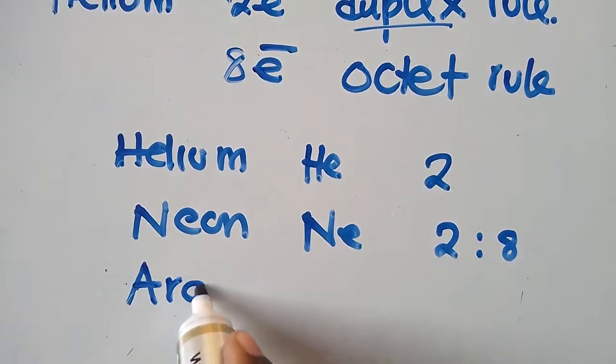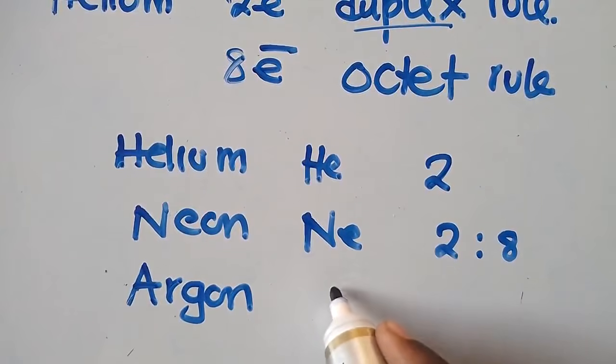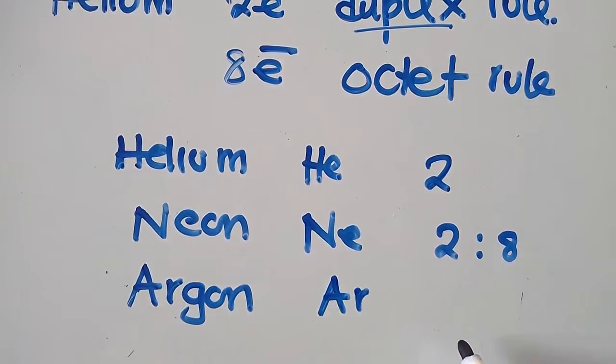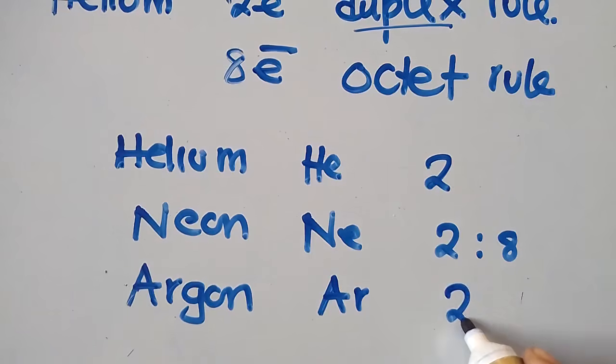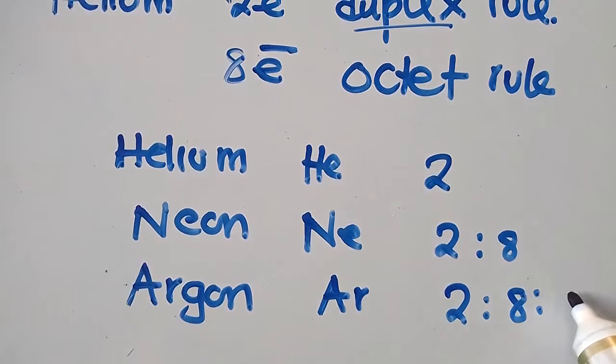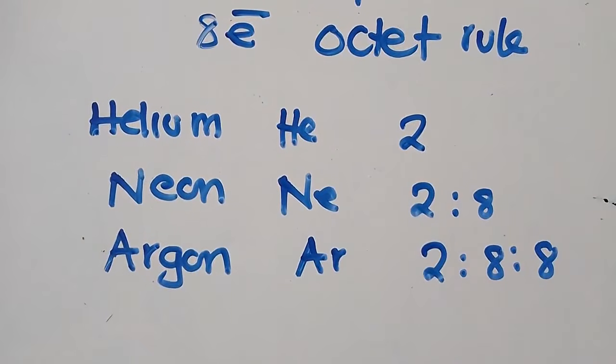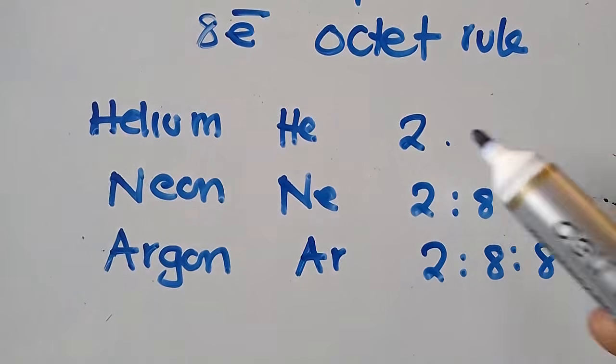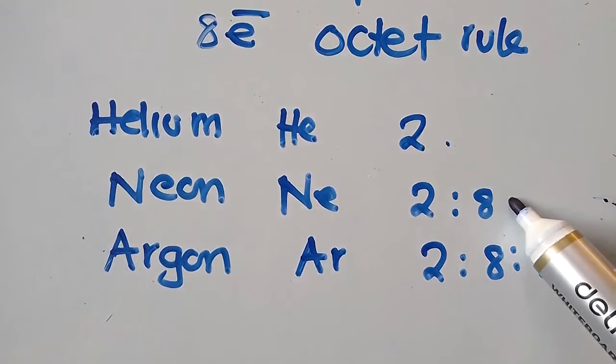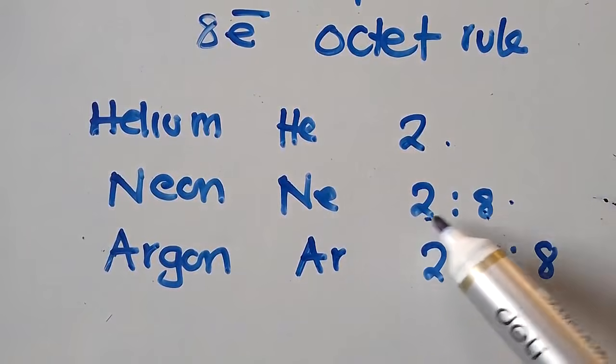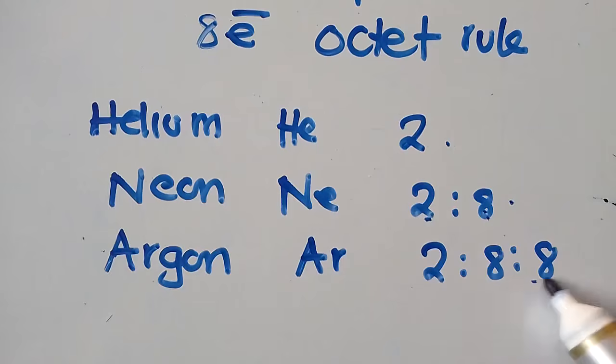Have you seen the way I'm writing this? Argon, the symbol is Ar, capital A, small letter r, like this. Electronic configuration is like this. So I'm showing you how electrons have been filled in shells. This one only has 2 electrons. This one has how many electrons? 10 electrons. This one has 18 electrons.